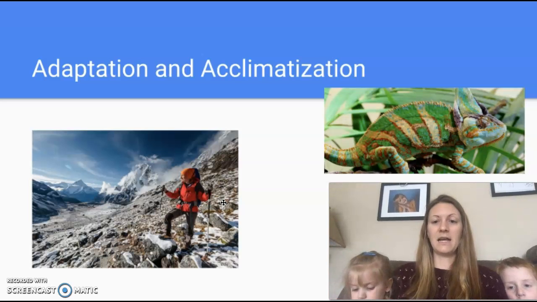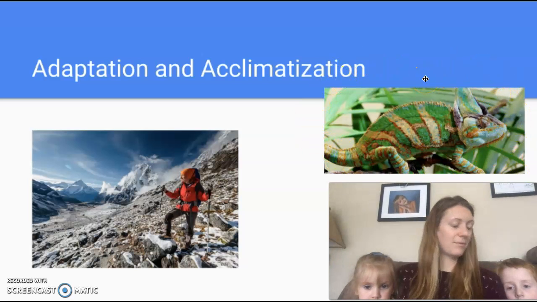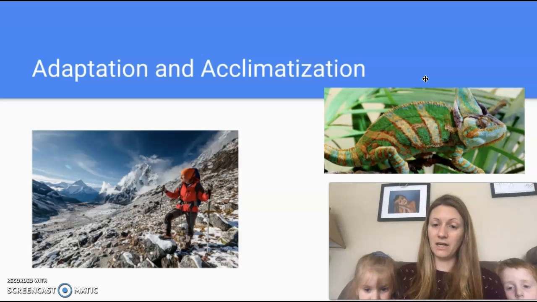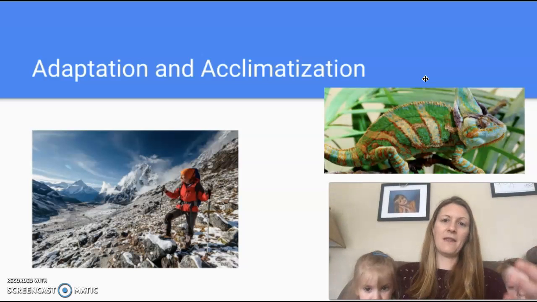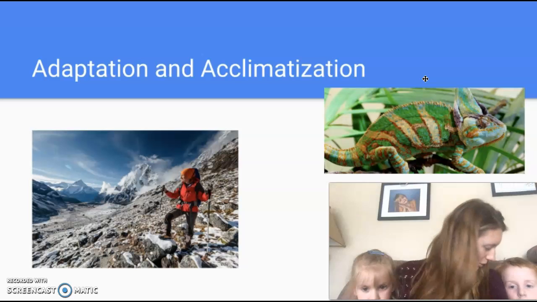Adaptation, like I said, has to be a genetic change. So this is your chameleon up here. Its ability to change its color and blend in with the environment is inherited. That produced an advantage so that they wouldn't be found and eaten as often, which means they would have more babies, which means that their babies would then be able to blend in, and those would survive longer, thus having more babies, and so on and so on.